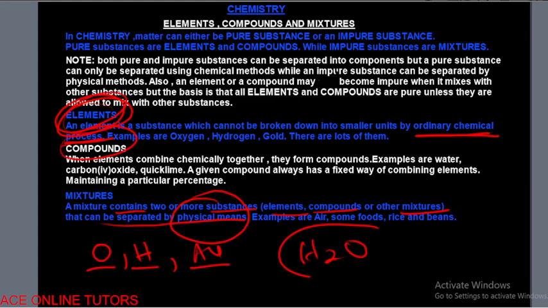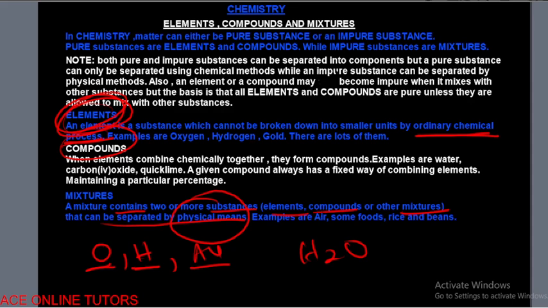As you can see, it contains two different elements. Look at oxygen standing alone, that's an element. Hydrogen standing alone, that's an element. But when both of them come together, they become a compound. This is to show you that this is what? It is a compound because it contains two or more elements that are chemically combined.